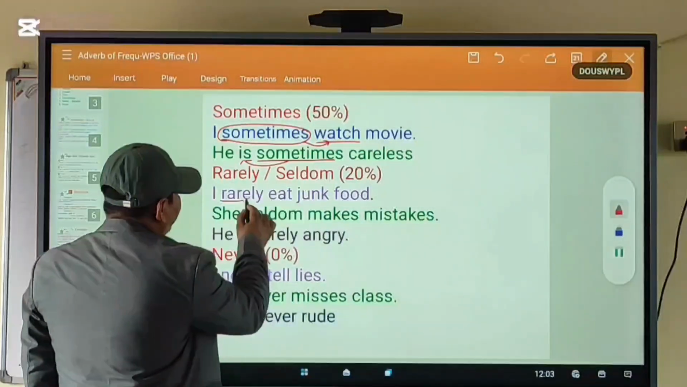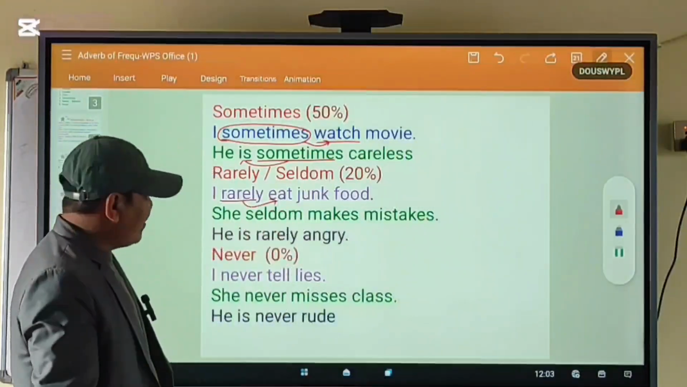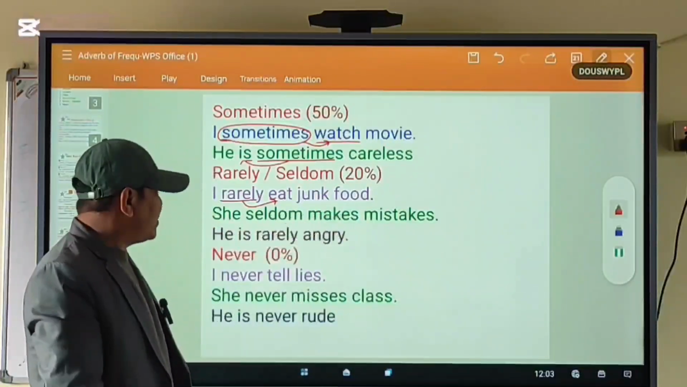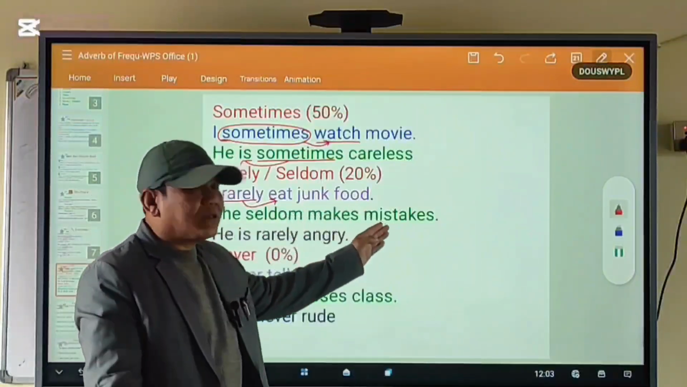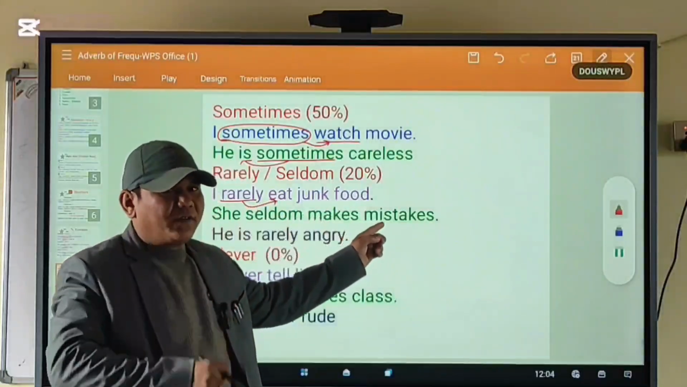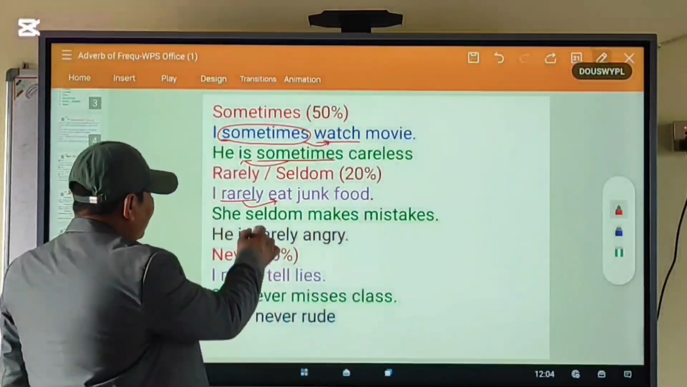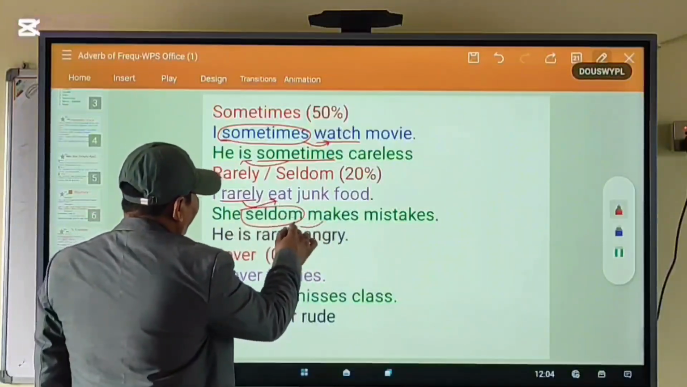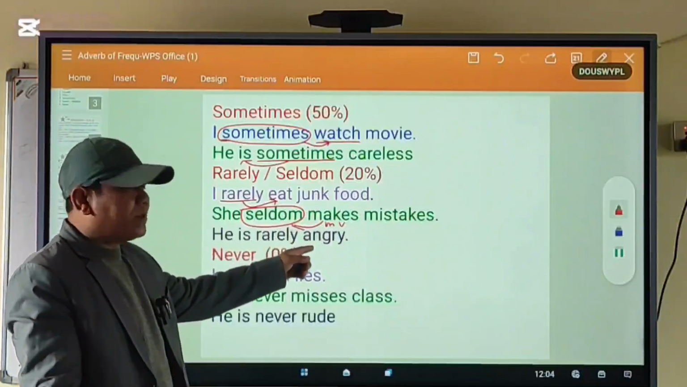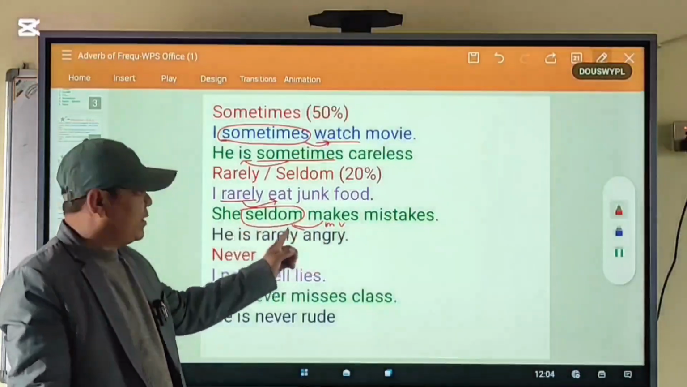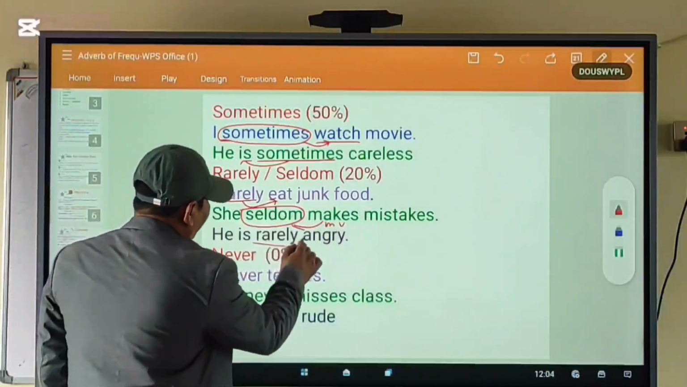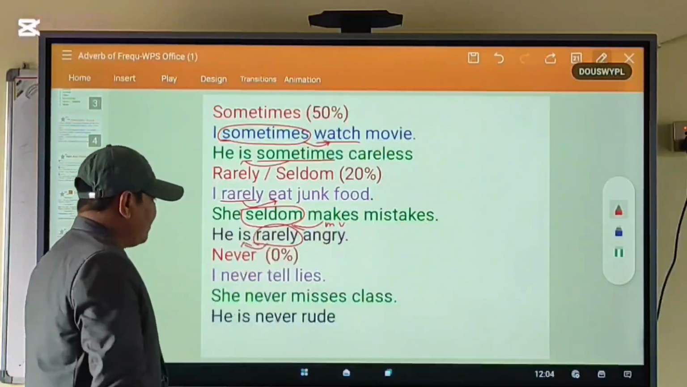Look at this, seldom is used before main verb. She seldom makes mistakes. Means what? She makes mistakes only 20%. She makes mistakes not often. Okay, look at this. Seldom is used before main verb. Similarly, he is rarely angry means what? He is angry not often. He is angry only 20%. Okay, look at this example. Rarely is used after to be verb.